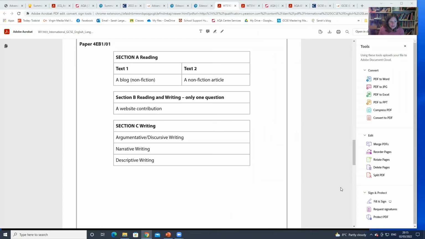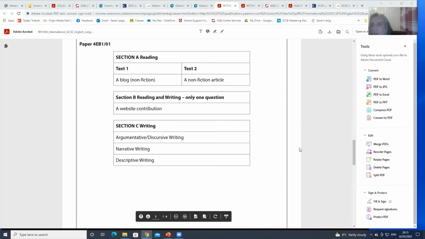So again, here, you know this spec a bit more. Do you want to talk through it? Yeah. So this one, you get 2 texts, and you get what is writer's effect, comprehension-based questions really for section A. And all they're doing here is they've told you the type of text you are going to get for each.